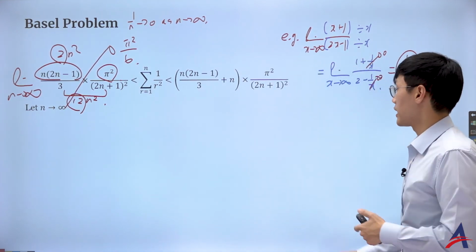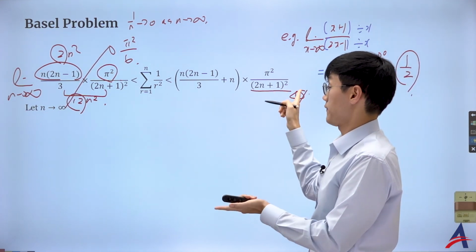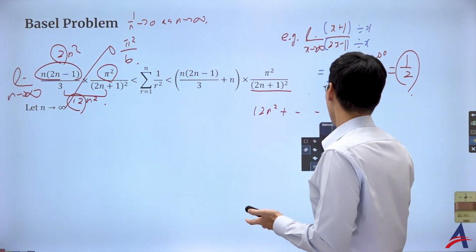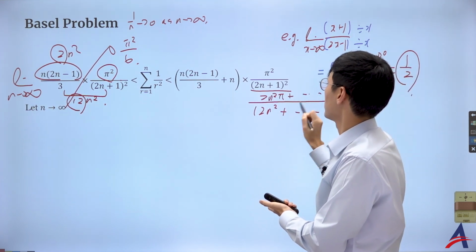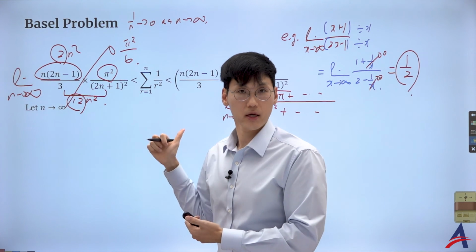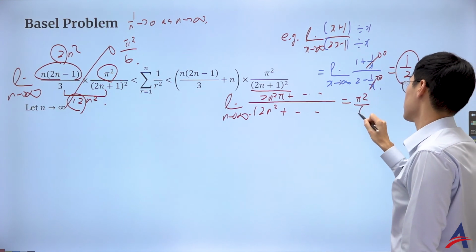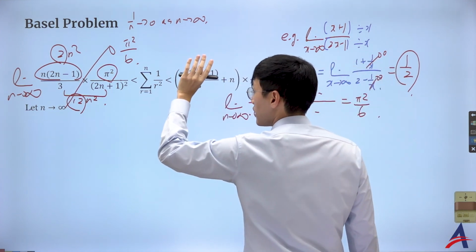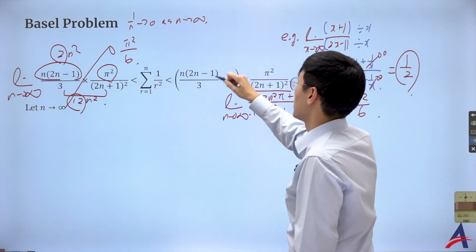Okay? And likewise, if you look at here, the denominator is going to be 2n squared, perfect square, multiplied by 3, that's 12n squared, plus whatever, I don't care, to be honest. But on the numerator, what am I going to have? It's going to be 2n squared pi plus whatever. And if you want to find the limit of this sequence as well, it may not be exactly the same, but if you divide by n squared top and bottom, you realize it actually converges to pi squared over 6. The limit of the left part of the inequality converges to pi squared over 6. The upper bound also converges to pi squared over 6.